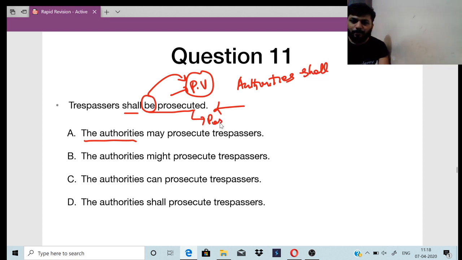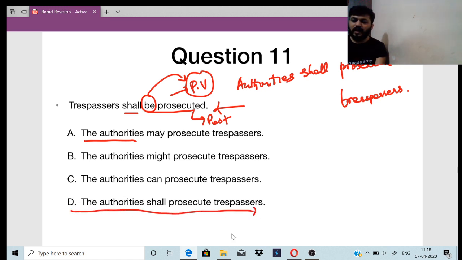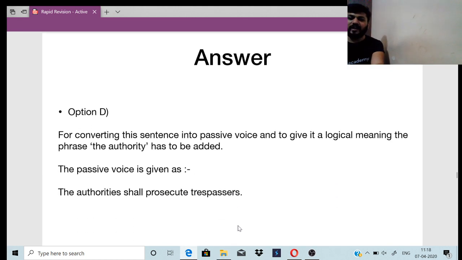Prosecuted. So this is past, so change it to present. What is the present of prosecuted? Prosecute. Authorities shall prosecute trespassers. So it is option D, right? Yes, everyone has given the right answer.